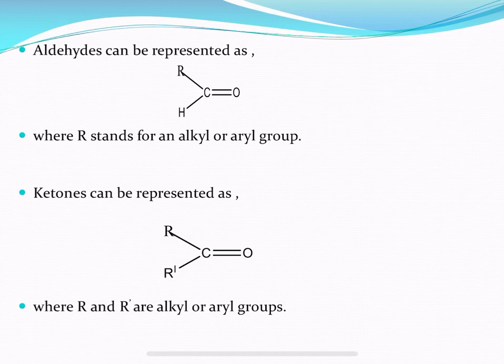So, what are the properties of carbonyl compounds? Some properties are: they are polar in nature. They exhibit both positive and negative charge in a slight form, hence they are said to be polar molecules. These compounds are reported to be insoluble in water, but sometimes they dissolve in other polar molecules.